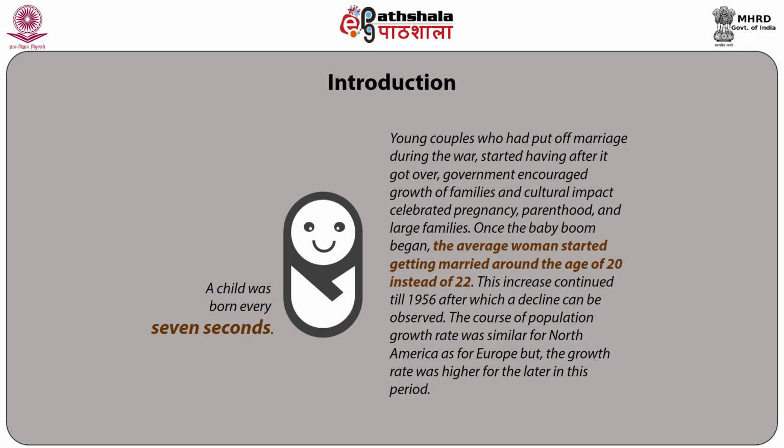Once the baby boom began, the average woman started getting married around the age of 20 instead of 22. This increase continued till 1956, after which a decline can be observed. The course of population growth rate was similar for North America as for Europe, but the growth rate was higher later in this period.